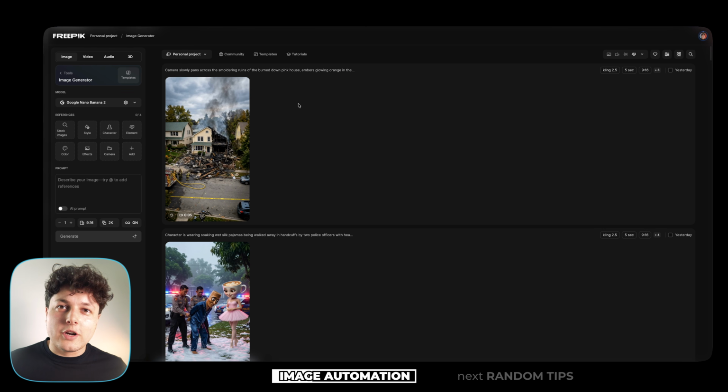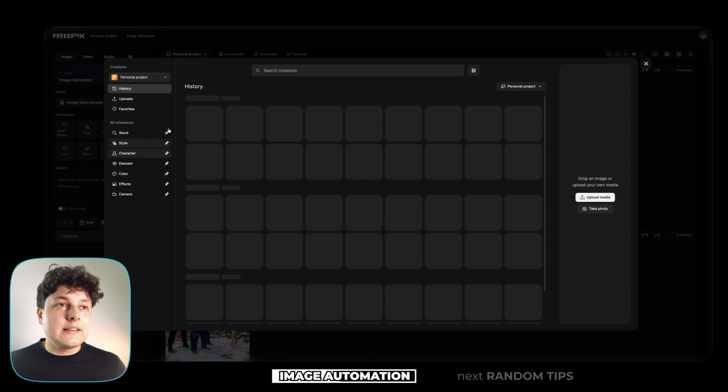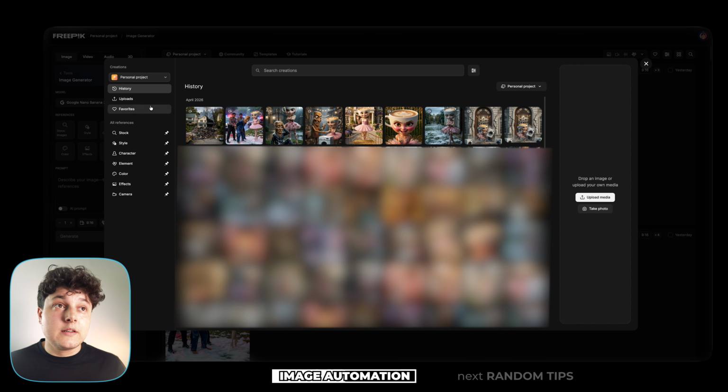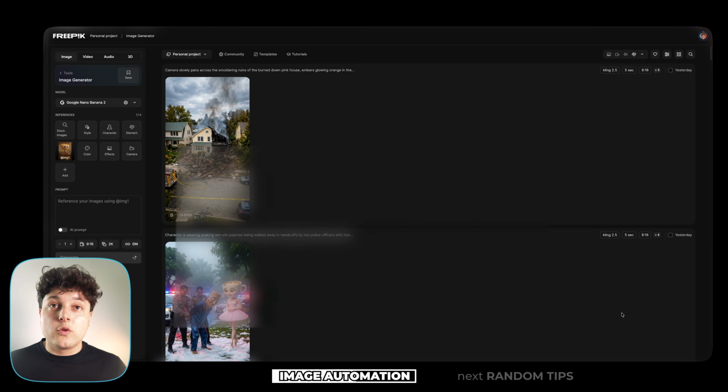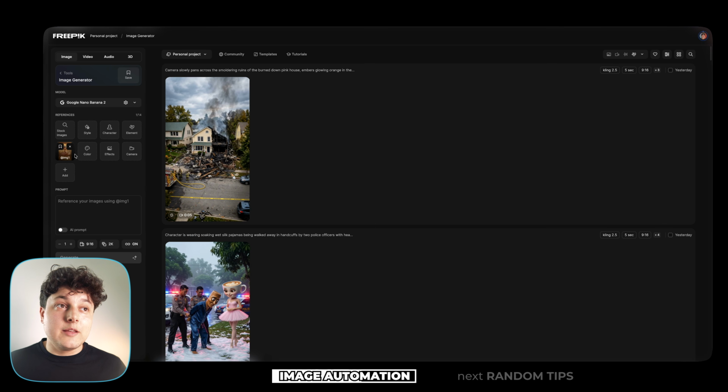Now if you want to run a page that's gonna be making 10k, 5k a month, you will eventually have to move to Freepik because it's the most practical way possible. This is how I use it. I add a reference image of the character. Like for example, here we are going to use Ballerina Cappuccina. So we are going to add her as image 1.